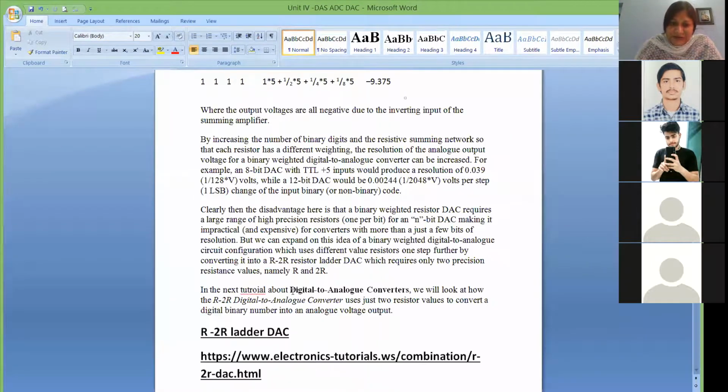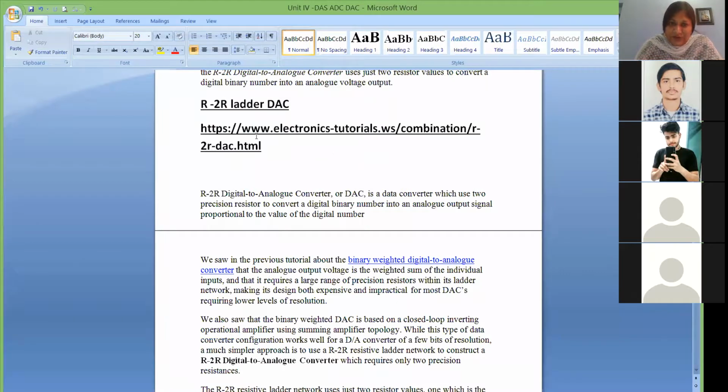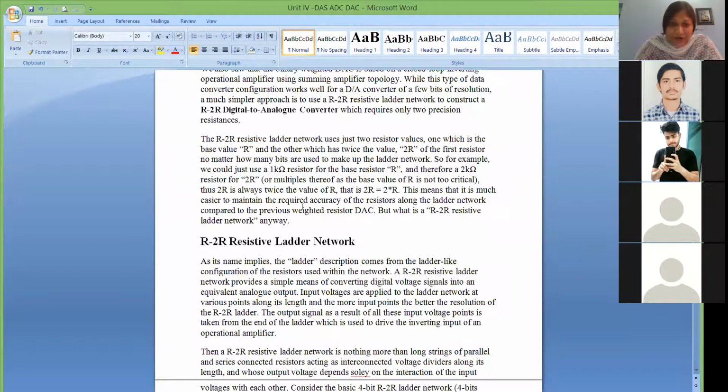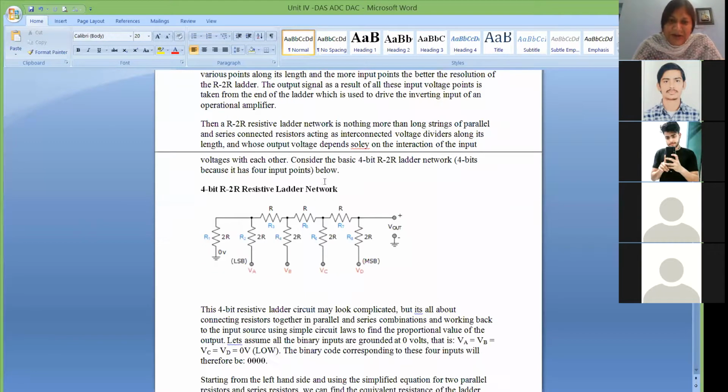Now, the second type of digital to analog converter is the R2R converter, and it is very simple. In binary weighted, as you increase the number of bits, the resistance values go 1K, 2K, 4K, 8K, 16K, 32K, and so on. But in the R2R ladder, there are only 2 values of resistance. If you fix one as R, the next will be 2R.